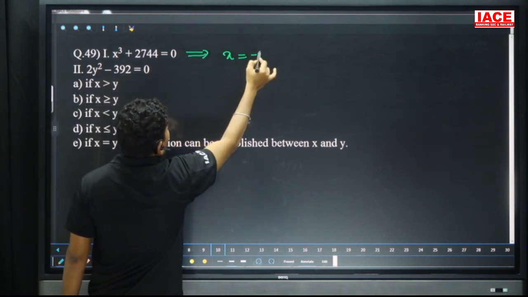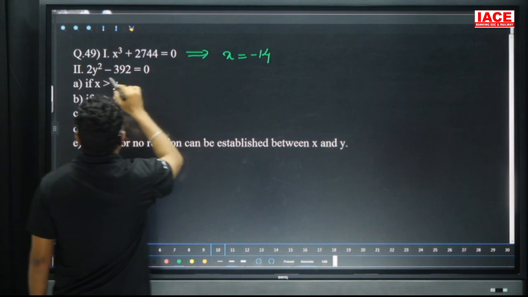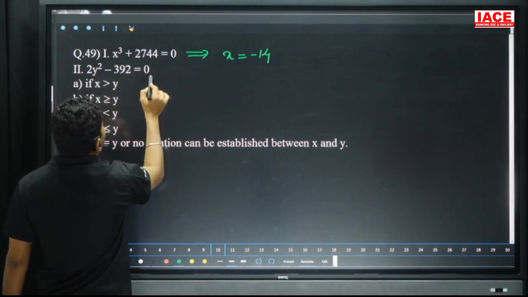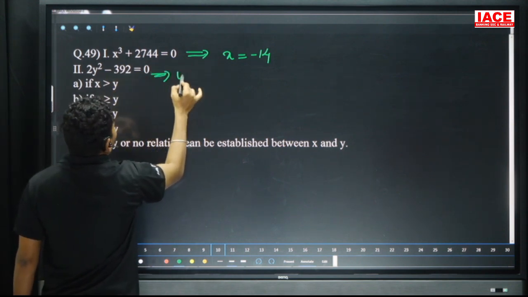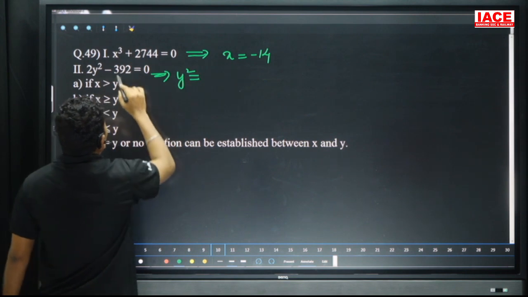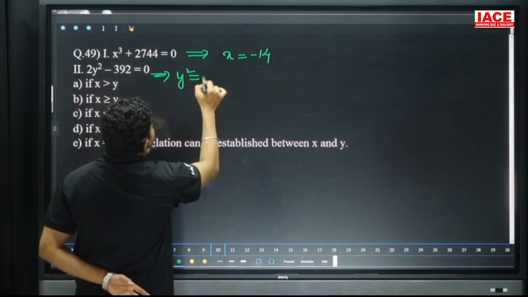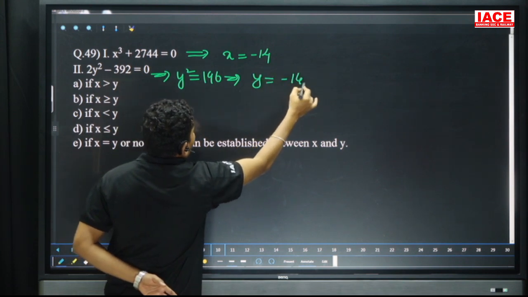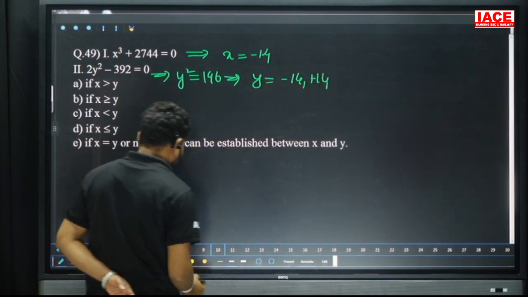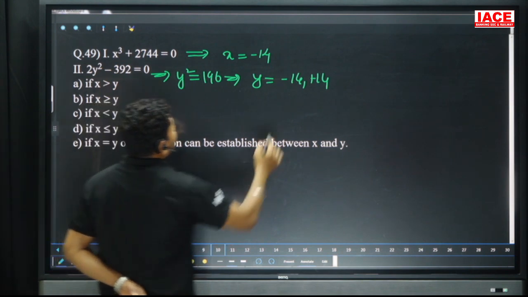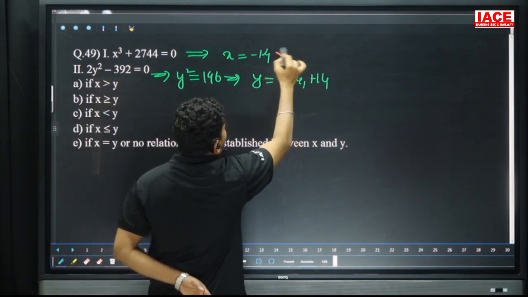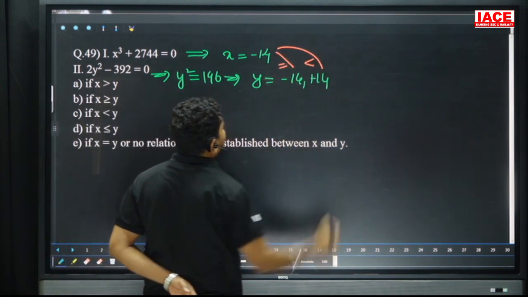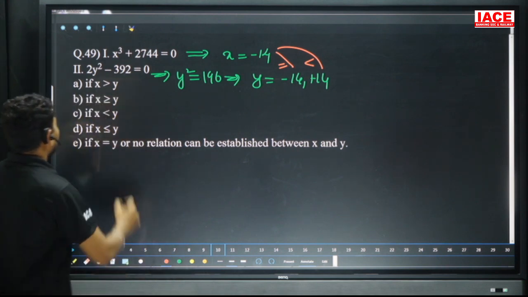Next, x cube is equal to 2744. x is equal to 14, and 2y square is equal to 392. Here y square is equal to 196, dividing by 2. We are writing here minus 14 comma plus 14. And what relation can we write here? Minus 14 to minus 14 is equal, minus 14 to plus 14 is bigger, so x less than or equal to y. Our option is what?